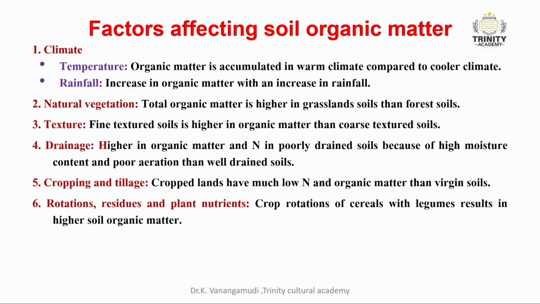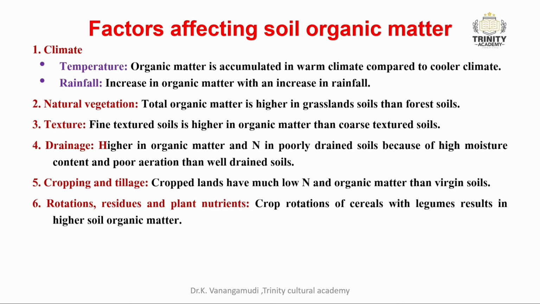Well friends, now we discuss the factors that are affecting soil organic matter. The first one is climate. Under climate, the temperature: organic matter is accumulated in warm climate compared to cooler climate. The next one is rainfall: organic matter increases with an increase in rainfall. The second factor is natural vegetation. The total organic matter is higher in grasslands than forest soils. The third is texture. The fine textured soil is higher in organic matter than coarse textured soil.